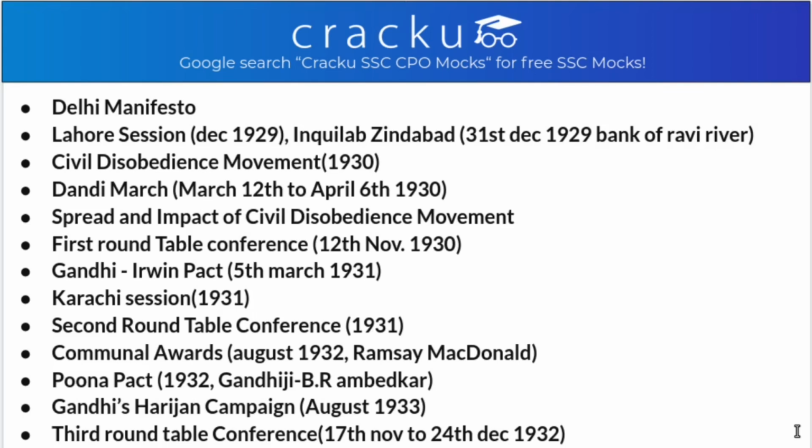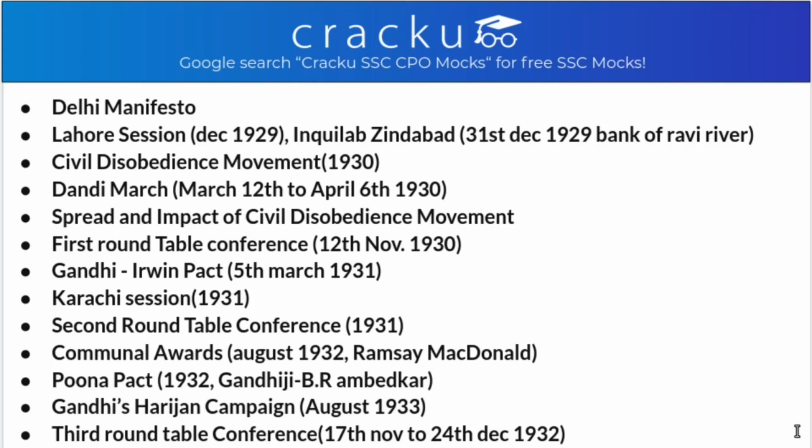After this Communal Award, there was the Poona Pact of 1932, which was signed between Dr. B.R. Ambedkar and Gandhiji. According to this, in the provincial legislature, seats were increased from 71 to 147 for the depressed class, and in the central legislature, 18% of the total seats were agreed to the depressed class. This is in the Poona Pact. It was signed in Yerwada jail in Pune.